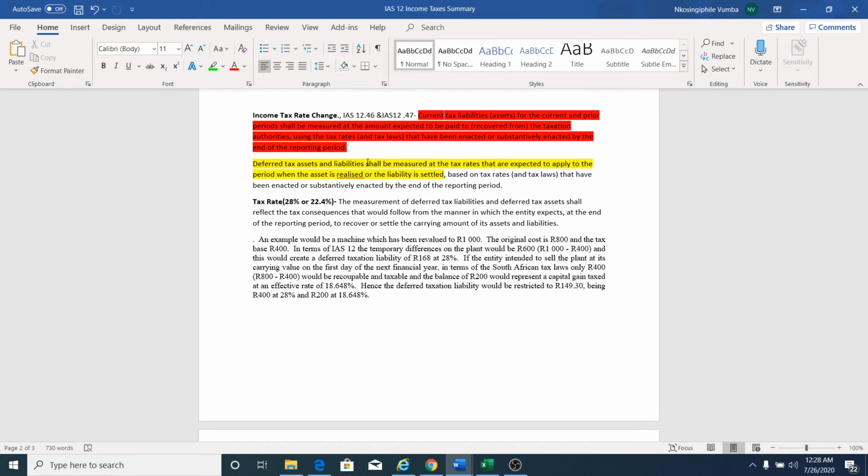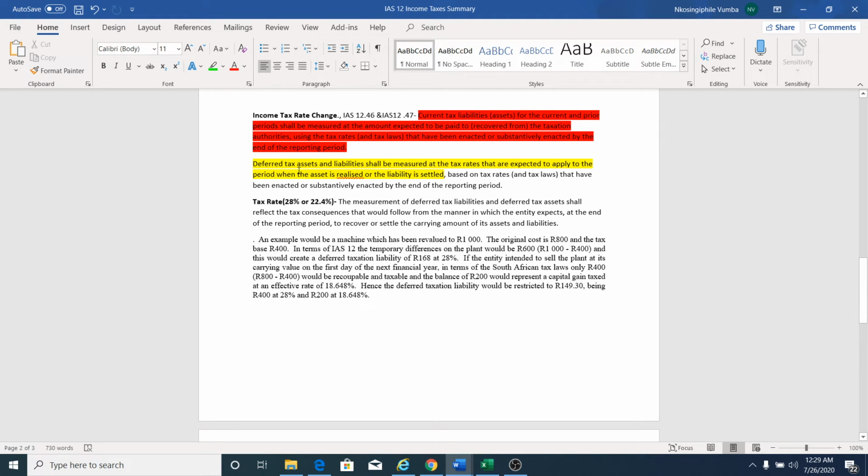And if we get to next year and the rate changes from 28 to 30%, it means that we still owe SARS 50,000 rand, even though the rate has changed. What we owed SARS on 31st December 2020 is what we owe SARS in the next financial year. It doesn't change because the rate changed. The change in the rate will only apply to next year's income tax expense for the year. So the rate change does not apply to the balance of the current tax.